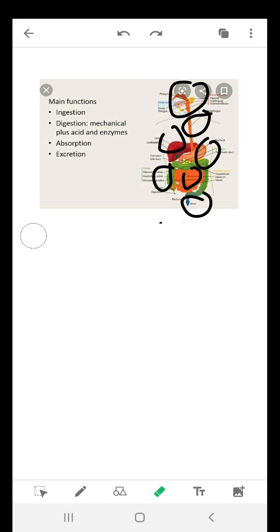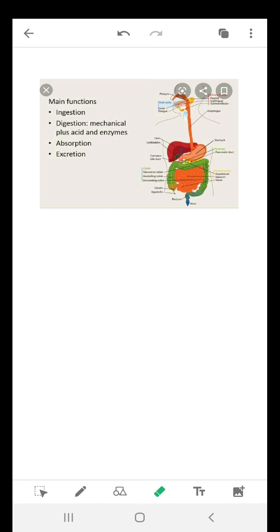Okay. What are the 5 main functions of the digestive system? The first function is ingestion. Ingestion means you are intaking the food through your mouth. Digestion is when the food is broken down into simpler form, which will be explained ahead. Absorption is when the food is converted into the simpler form, it is absorbed by your body, it enters your blood. Then there is a step that is missing over here, that step is assimilation.